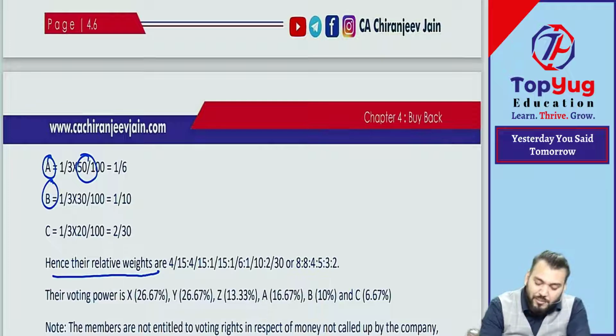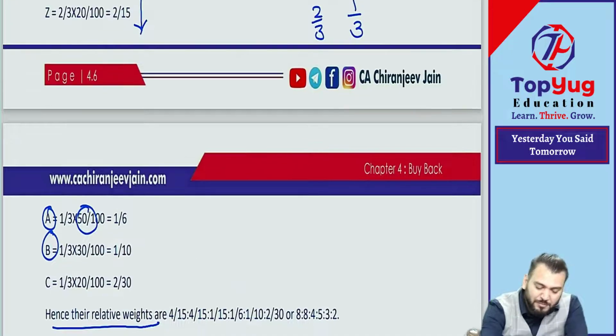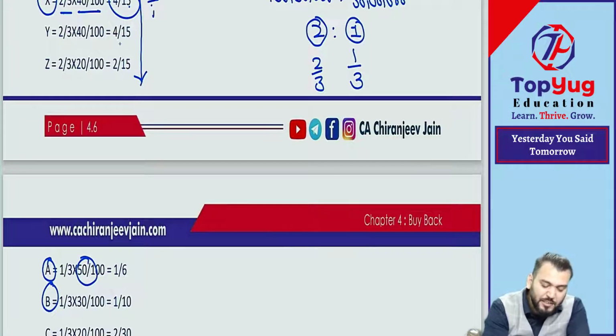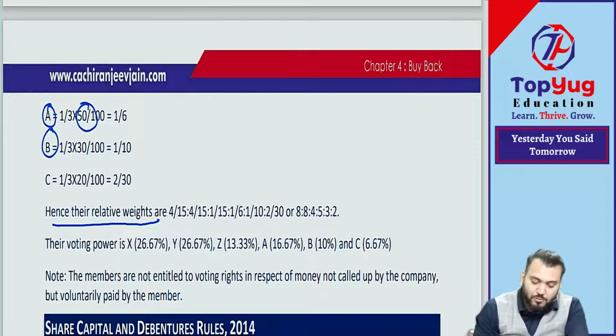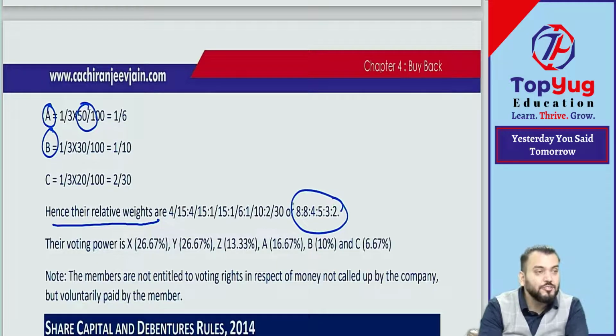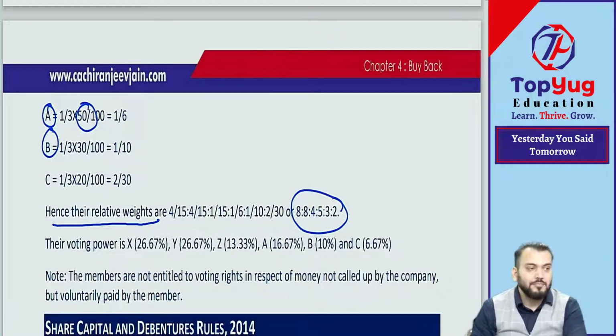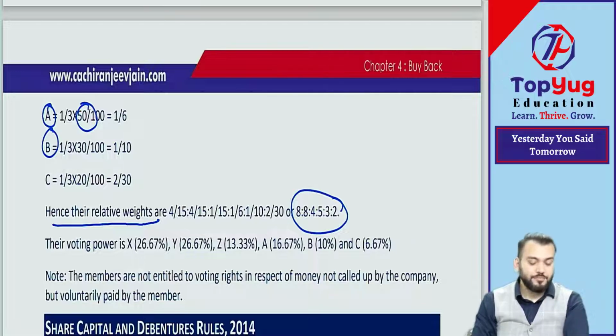So we have calculated weights, so it becomes simple. This is mathematics. It is 4 by 15 is to 4 by 15 is to 2 by 15 is to 1 by 6 is to 1 by 10 is to what? And then we can calculate the ratio. So this becomes the ratio of voting right. Correct now? Have you understood? Bolo.